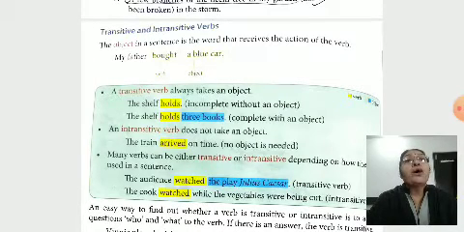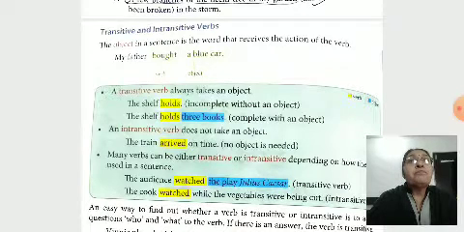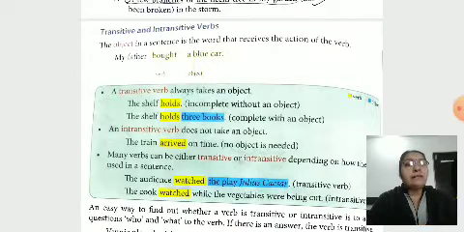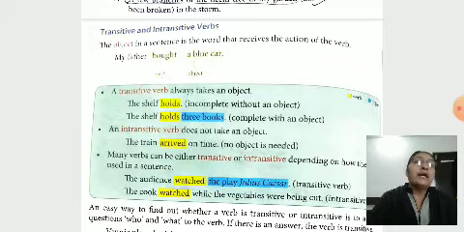A transitive verb always takes an object. The shelf holds is incomplete without an object. The shelf holds what? We understand from this sentence, the shelf holds 3 books. Here it needs an object. The shelf holds 3 books is complete with an object.